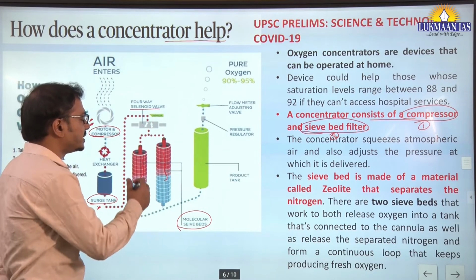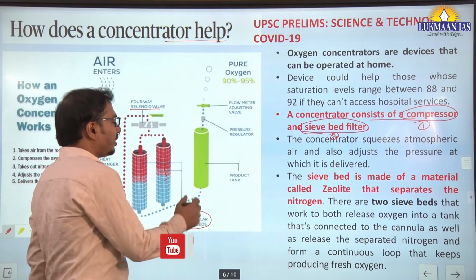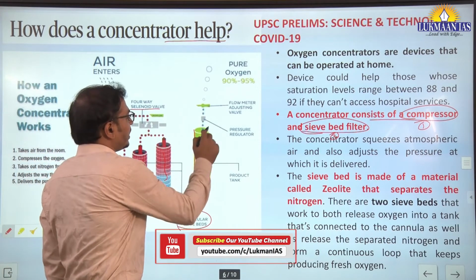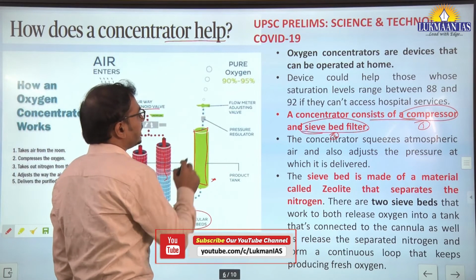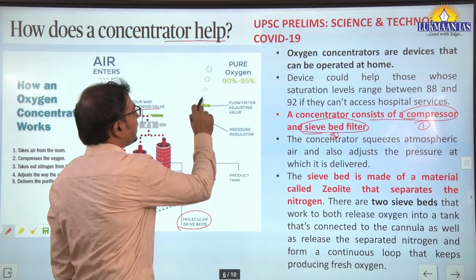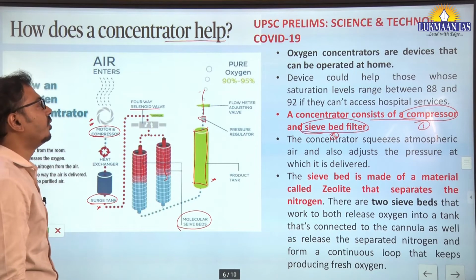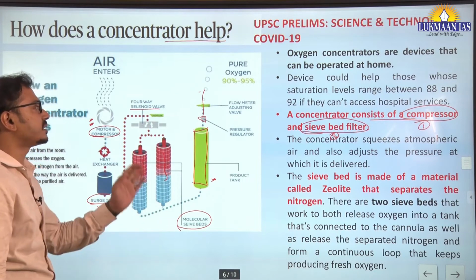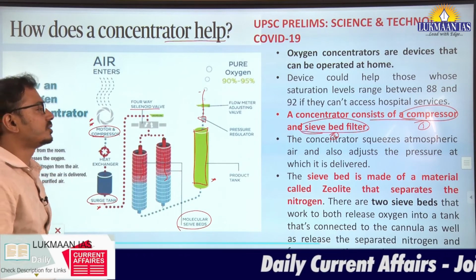Through this, the nitrogen and oxygen are separated, and the oxygen is saved under pressure in the product tank. There is a pressure regulator on this tank, and ultimately it is given through the flow meter adjusting valve. Now this will supply almost around 88% to 95% pure oxygen.